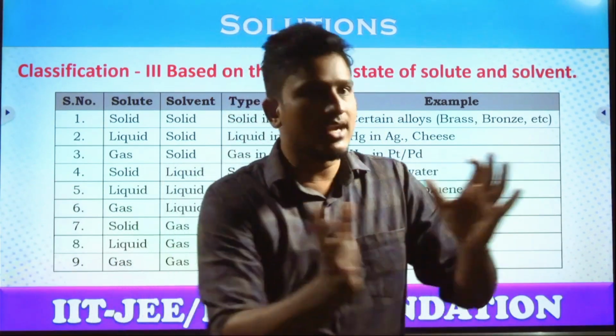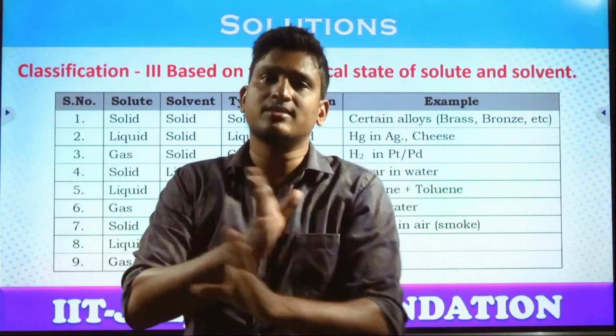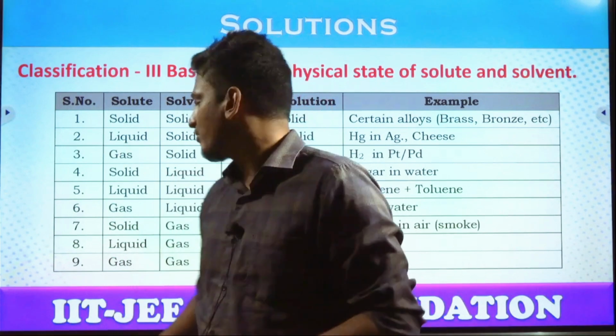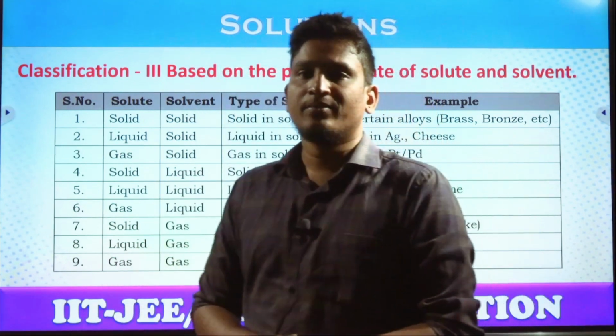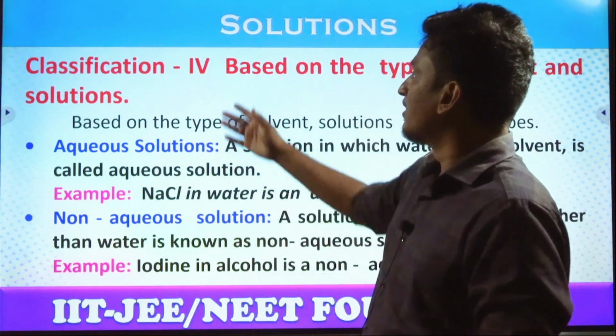Do we have only oxygen gas at this end and only nitrogen gas at this end? Are they like that? No, they are completely mixed. Yes or no, students? This is gas in gas combination, but air is the better example. So this is the third classification based on the physical state.